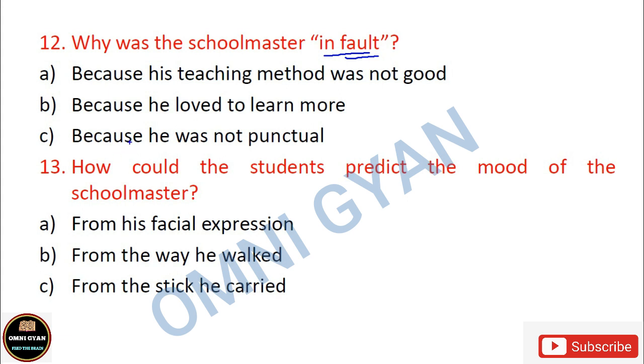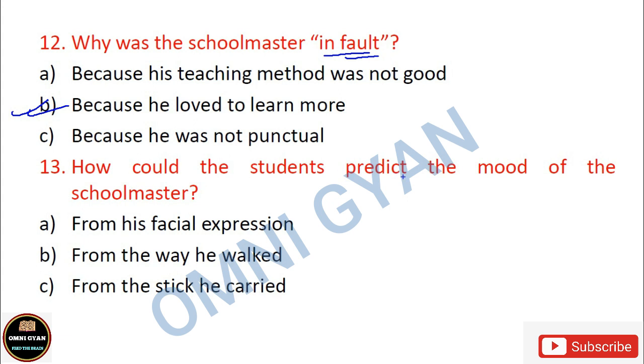आपको तीनों में से कौन सा ऑप्शन सही लगता है? Which one do you feel is the correct answer? It is option B, because he loved to learn more. And if you look at the book, page 200, the last two lines, the love he bore to learning was in fault. Okay, क्योंकि because he loved to learn more, that is why people thought that he was in fault. यही उनका गलती था. Okay, तो बहुत ध्यान से आप देखिएगा.